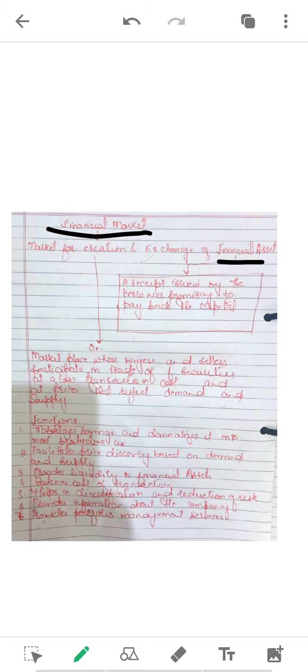Now, what actually is it? How does it secure a person? A financial asset is actually a receipt. It's the document. What is the receipt about? It is a receipt wherein the borrower of the funds promises to pay back the capital. So, what is a financial asset? A financial asset is a receipt wherein the borrower promises to pay back the capital. Got it?